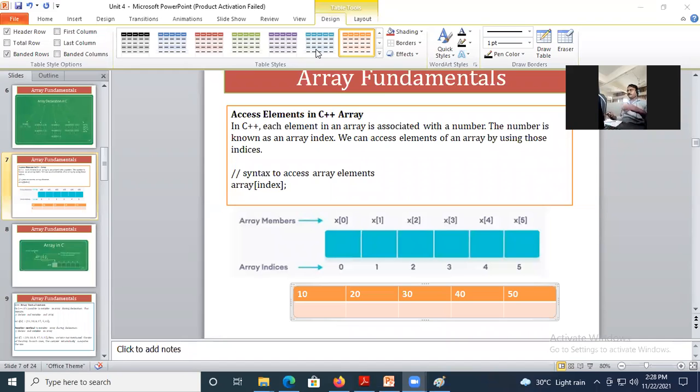Is it correct? Hello. Hello. Roll number 2. Yes, sir. Is it correct? The values 10, 20, 30, 40, 50. Have we given these same values in the program?